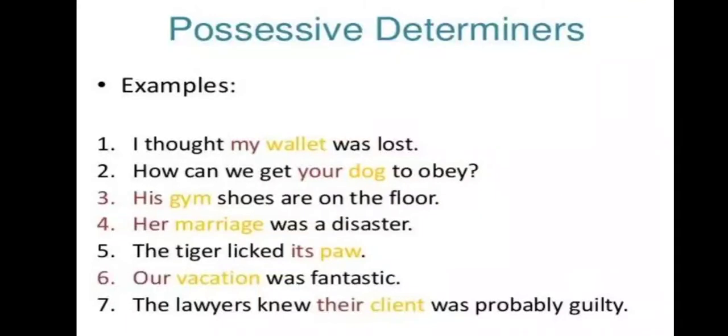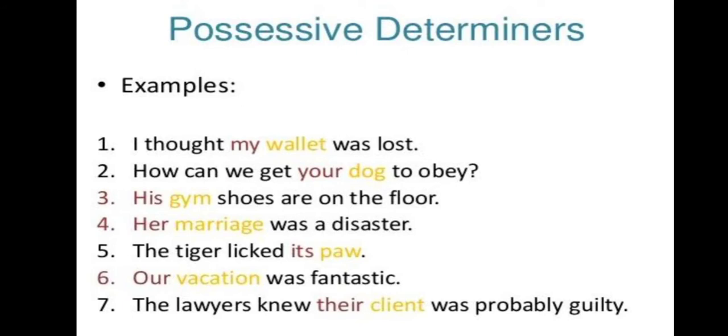Her marriage was a disaster. "Her." The tiger licked its paw. "Its." Our vacation was fantastic. "Our." The lawyers knew their client was probably guilty. So there, we are not using names as possessive determiners, but here my, your, our, their, his, her